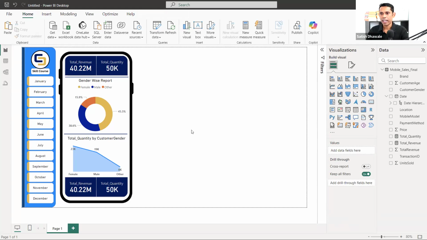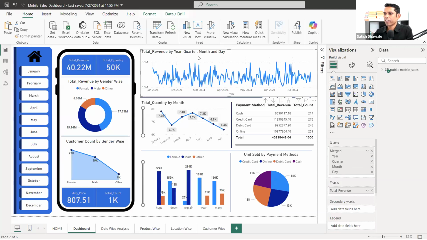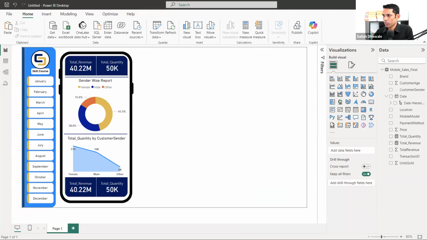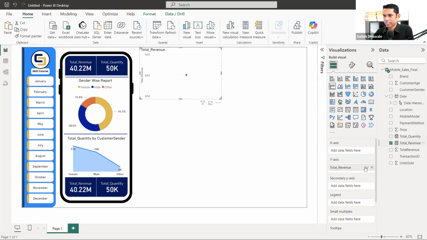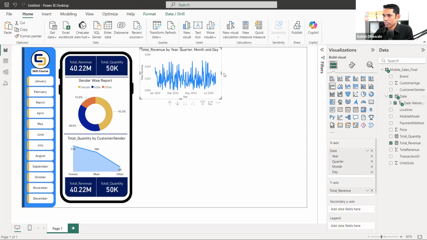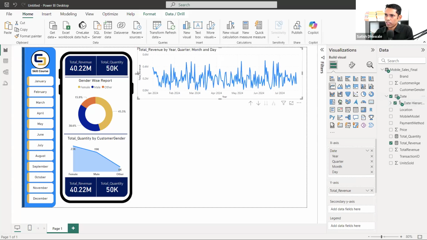Let's go ahead and add the next chart. That is again a line chart, total revenue year by year. Look at here. Total revenue year by year. Sorry, year, quarter, month, and day. This is what I wanted to show. So in order to get this total revenue, I would like to add a line chart. I'm going to drag total revenue into the y-axis, and also drag the date in. And we are getting the report of total revenue day wise.